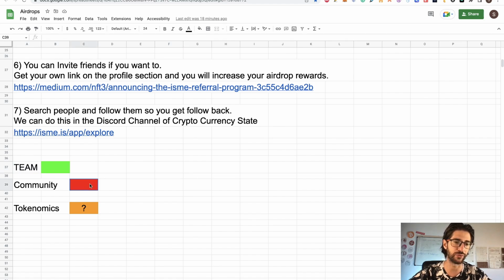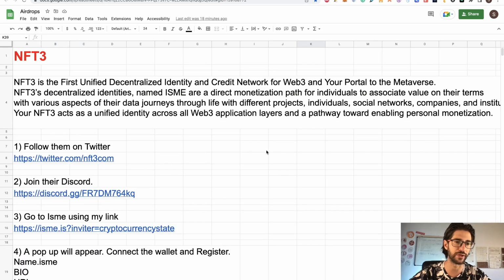Then you need to build a community. At this point, it's not the best thing right now, but this could grow. And the tokenomics, I'm still waiting for an answer on that. And if I get any answer, you will see it in the Discord channel. So we are going to continue doing coverage of this project.